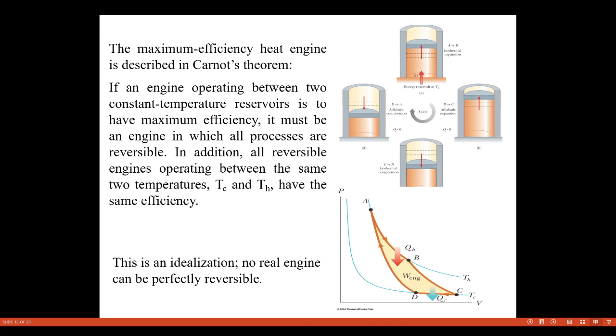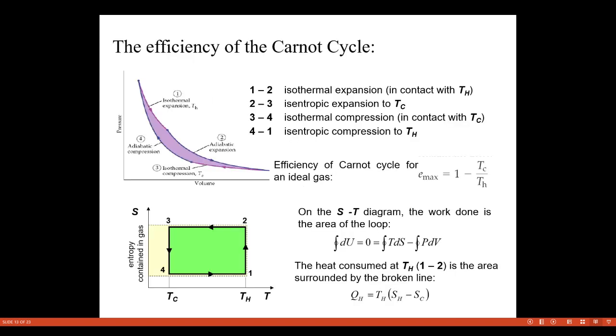Now the maximum efficiency heat engine is described in Carnot's theorem. If an engine operating between two constant temperature reservoirs is to have maximum efficiency, it must be an engine in which all processes are reversible. In addition, all reversible engines operating between the same two temperatures have the same efficiency. This is an idealization. No real engine can be perfectly reversible.